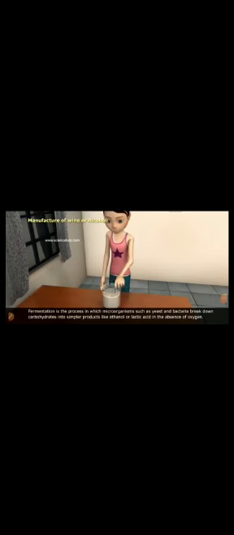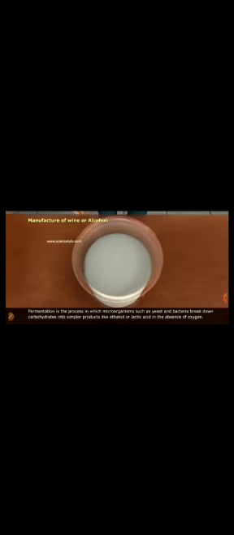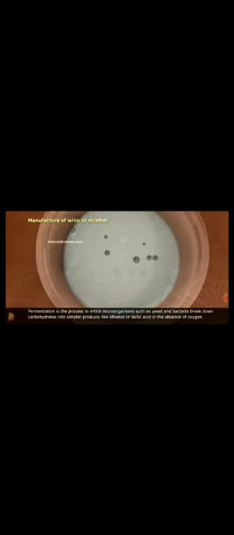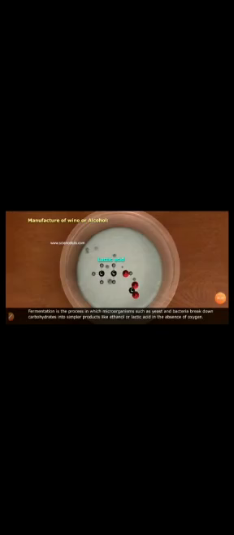Manufacture of wine or alcohol. Fermentation is the process in which microorganisms such as yeast and bacteria break down carbohydrates into lactic acid in the absence of oxygen.